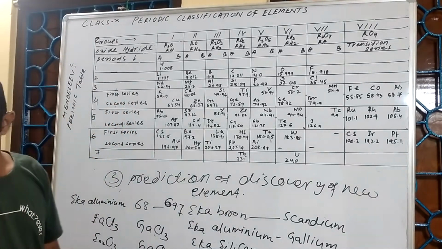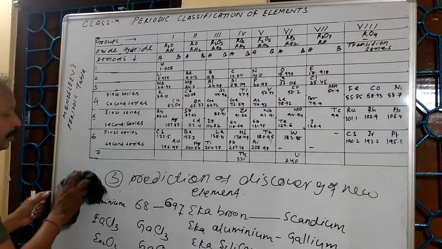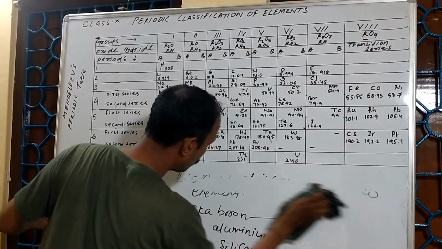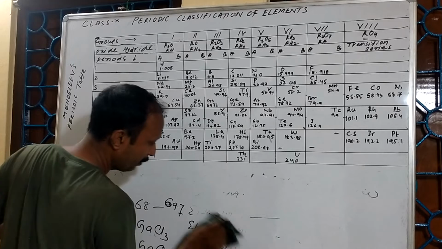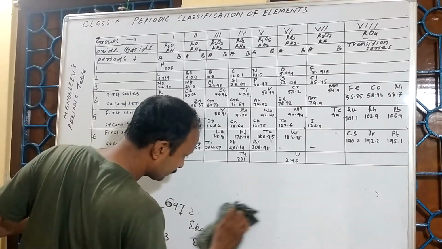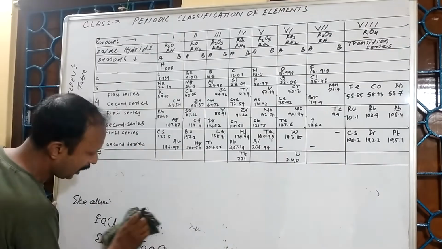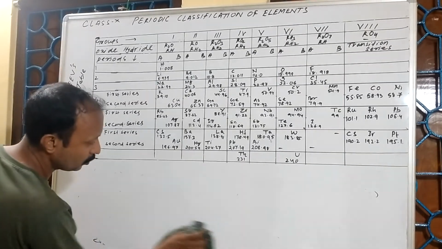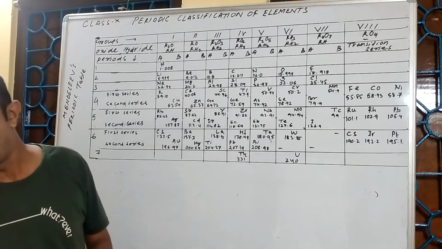Next, the fourth merit of his periodic table is the isotopes. When Mendeleev arranged the elements in periods and groups, at that time the isotopes were not discovered.